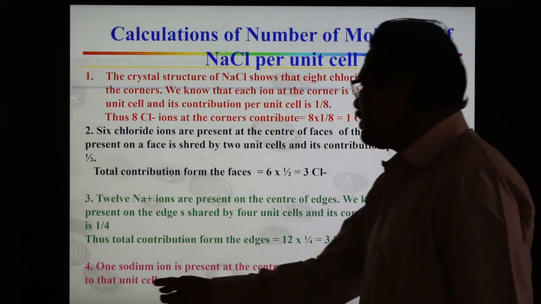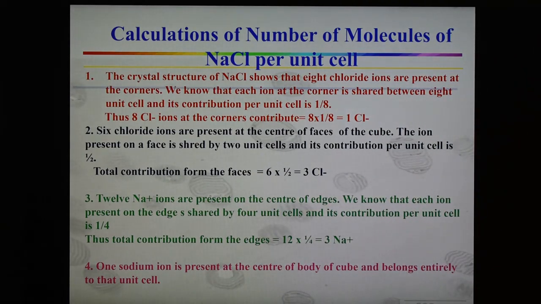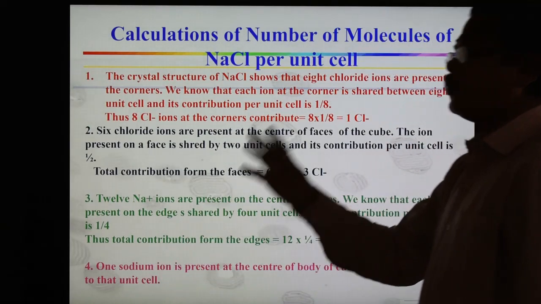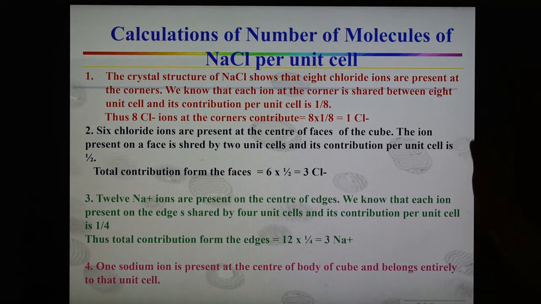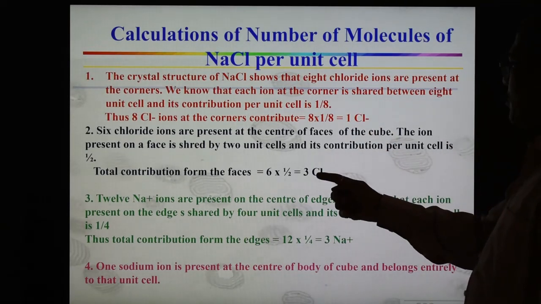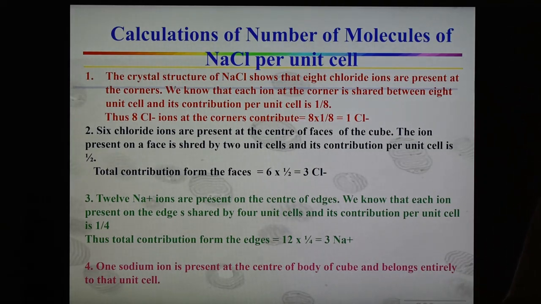And the fourth point is that 1 sodium ion is present at the center of the body of the cube, so total sodium ions are 3 plus 1 at the center. So a total of 4 sodium ions are present per unit cell of NaCl. So we can say that 4 chloride ions and 4 sodium ions, that is 4 molecules of NaCl, are present per unit cell of sodium chloride. So this is the calculation.